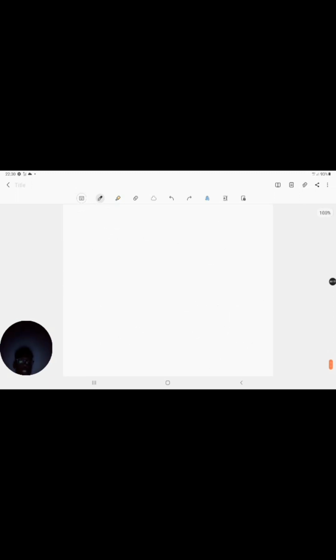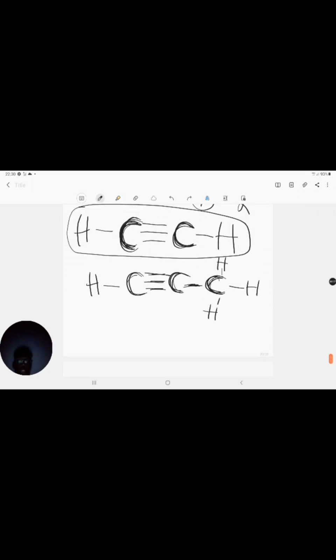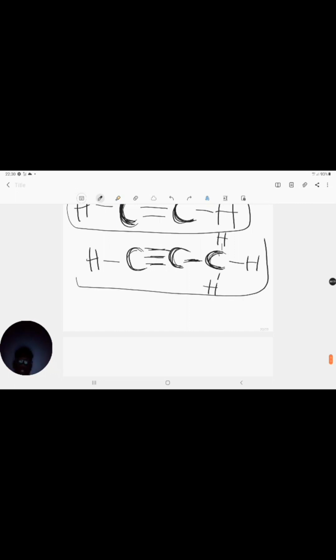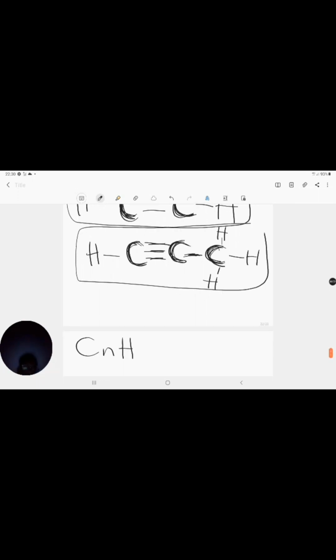Okay, so here's the second compound. The second compound is this one down here, right? So what is my N for this one? So I know I have CnHn. N here is 3 because I have 3 carbon atoms.